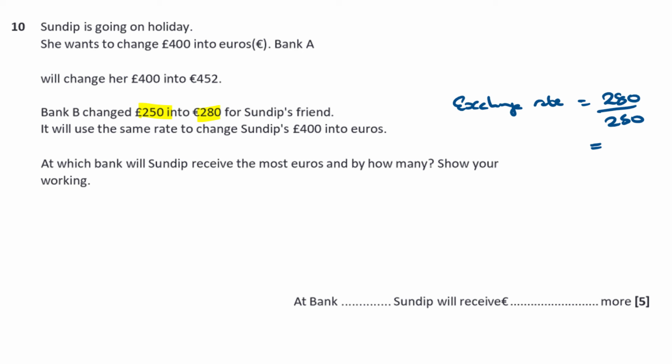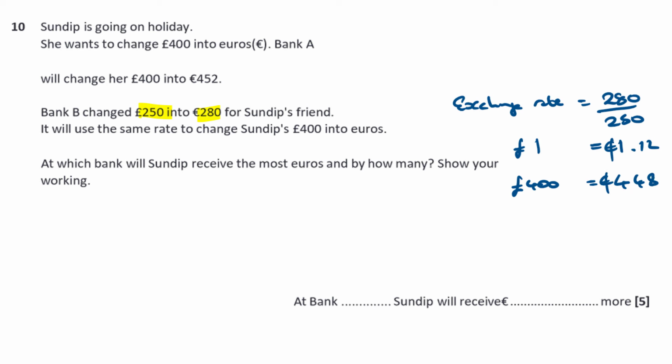That comes out to be 1.12, which is basically £1 is going to get you €1.12. Okay, so then if I have £400 to change, I'm going to take the 1.12 euros and I'm going to times it by 400, and that's going to give me 448. Okay, so 448 euros from Bank B.